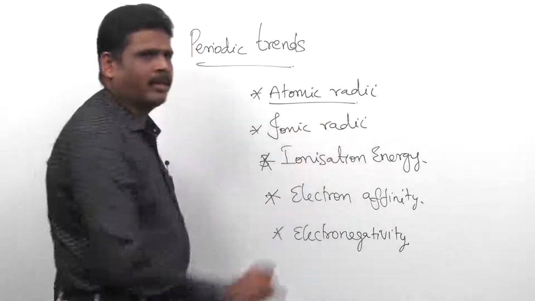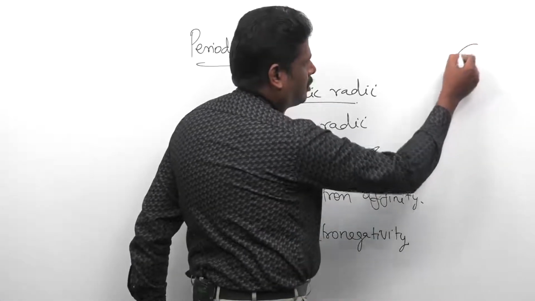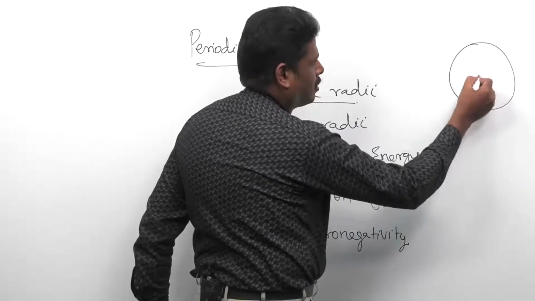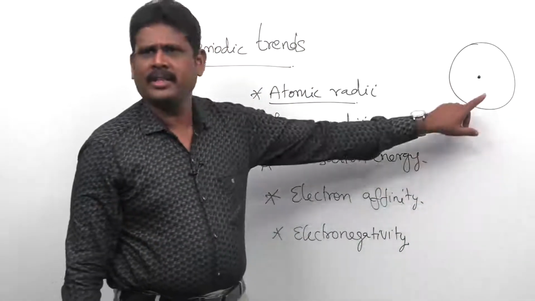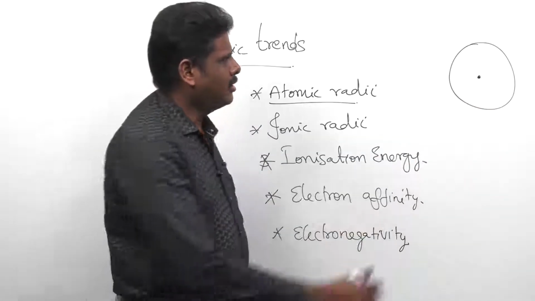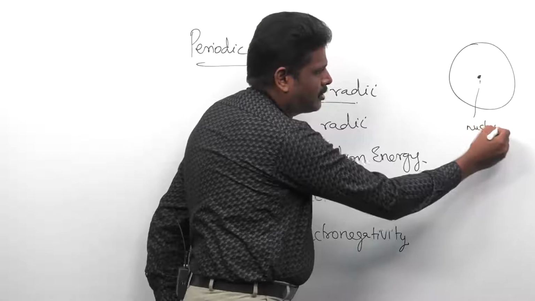Atomic radii. What do you mean by atomic radii? Let me take any isolated gaseous atom like this. The center part is called the nucleus.